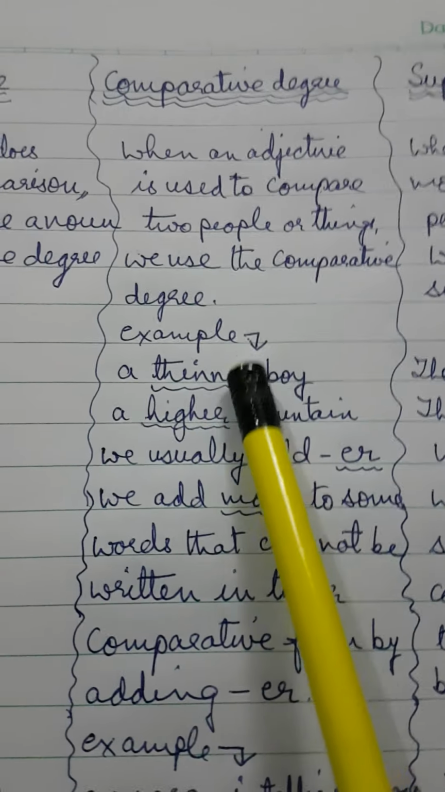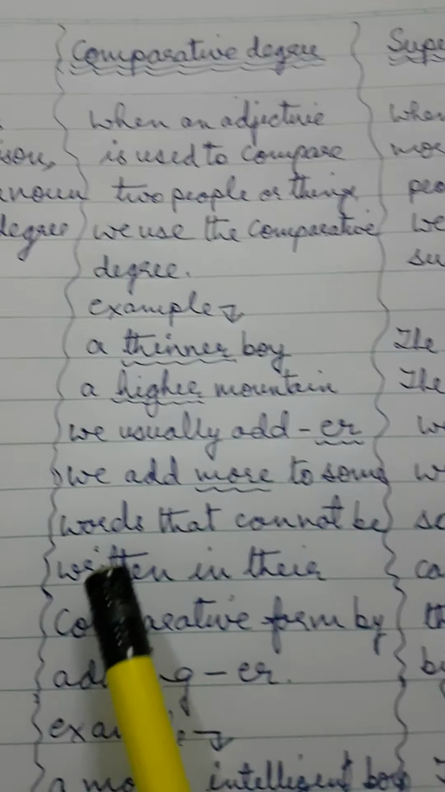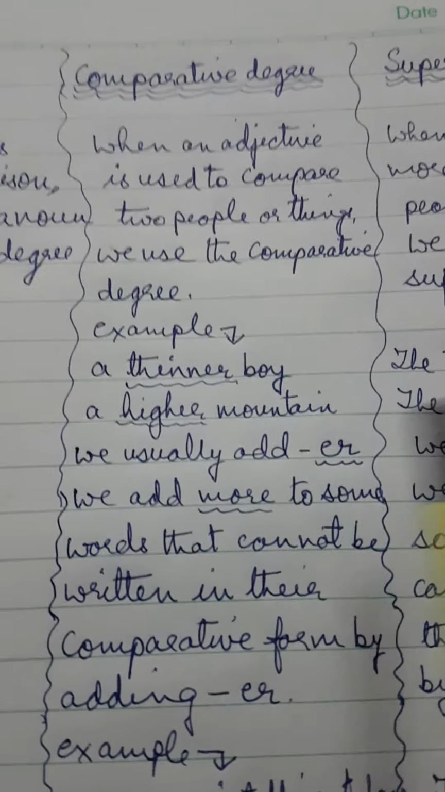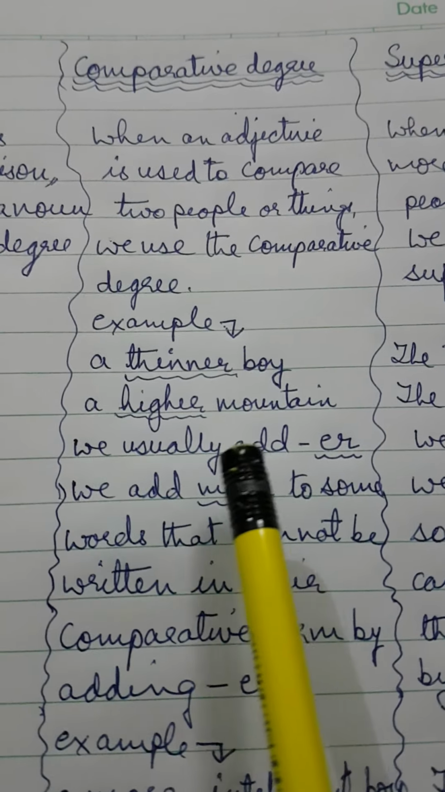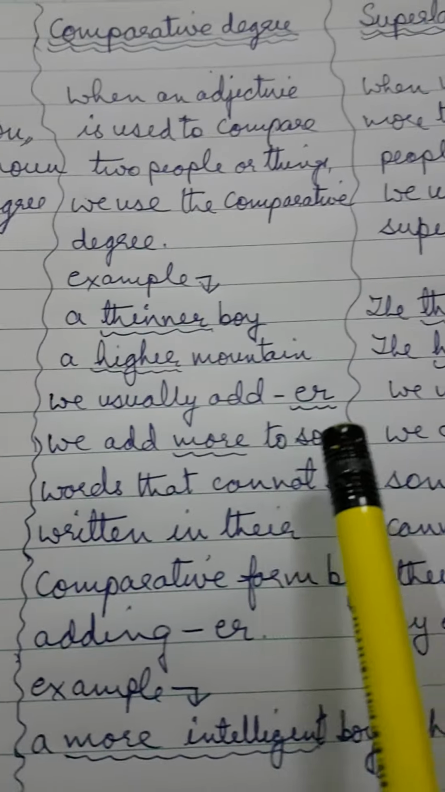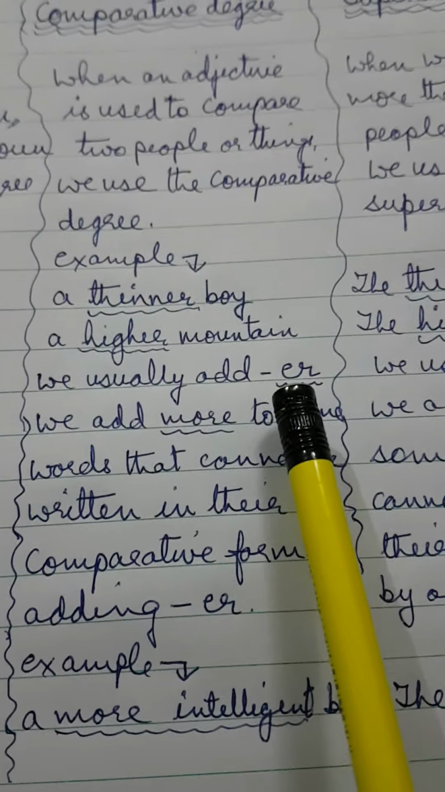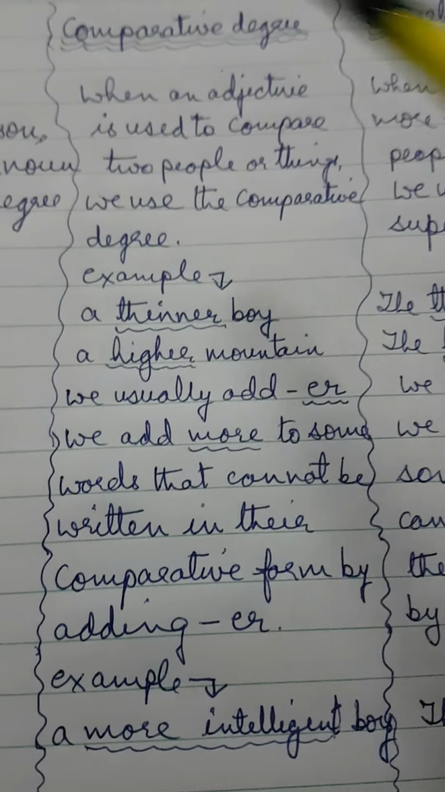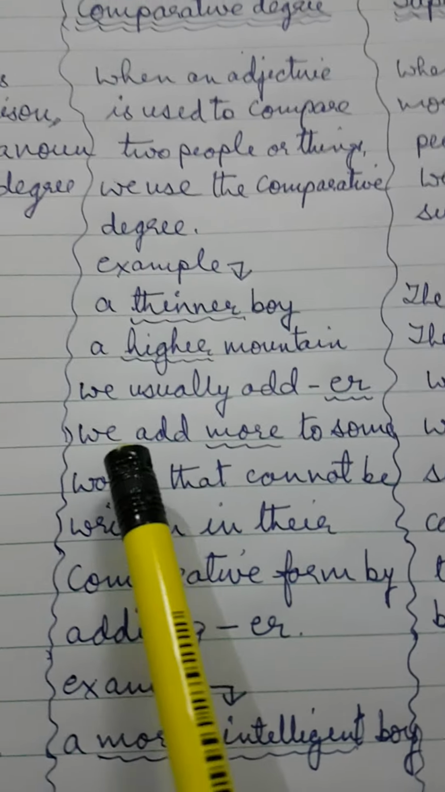So thinner, higher. Remember this also, we usually add ER to change. Like thin will become thinner, high will become higher. So most of the time we add ER and we change to comparative degree.